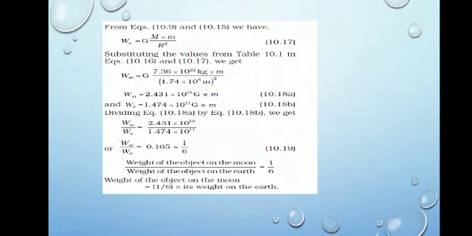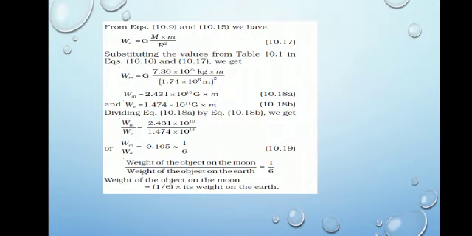Then what will we do? We will divide Wm by We. When you substitute all these values, what will we get? Weight of the object on moon by weight of the object on earth is equal to 1 by 6. That means weight of an object on moon is 1 by 6th of its weight on earth.